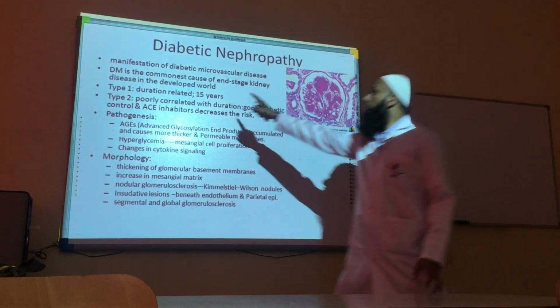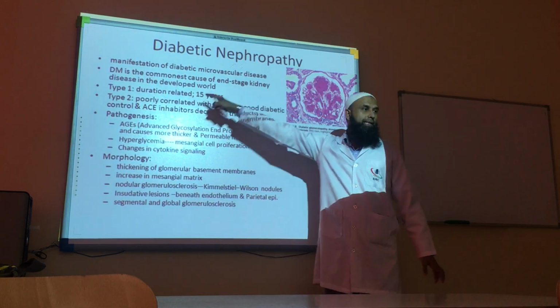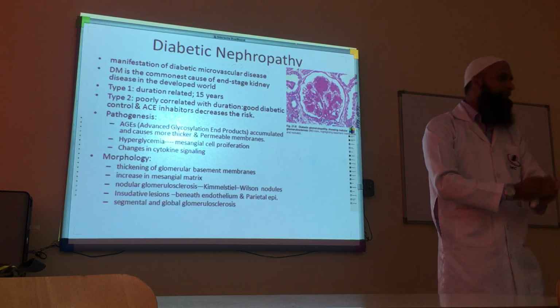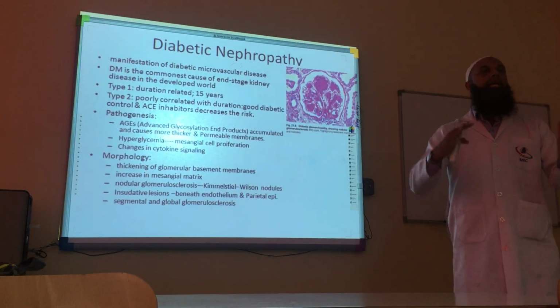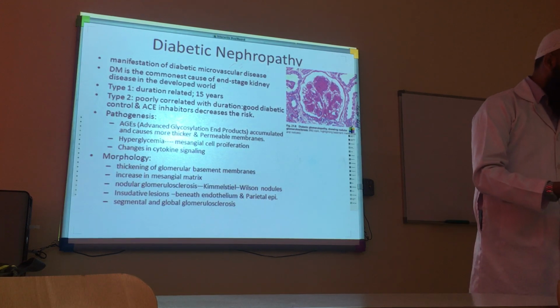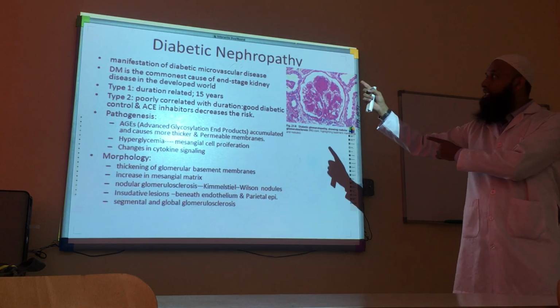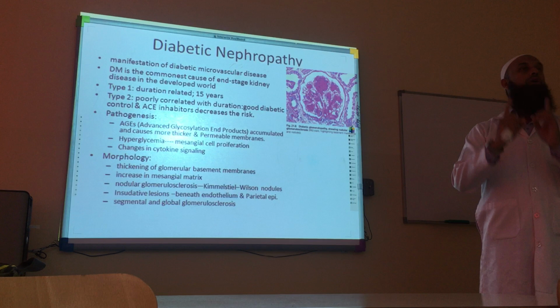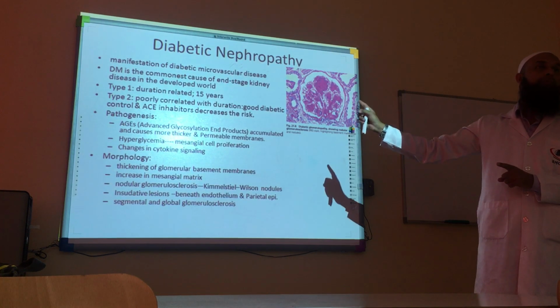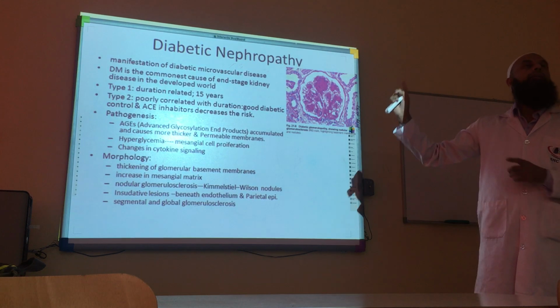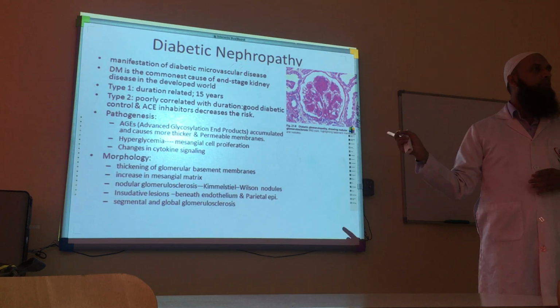Yes, but we are talking about end-stage kidney disease, not incidence-wise. Once glomerulonephritis happens, it ultimately causes kidney failure. The most common cause of chronic kidney failure in the developed world, not in the developing world yet, is diabetes, because diabetes is more common.